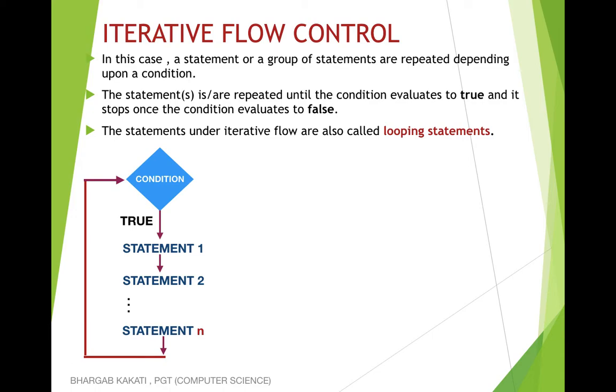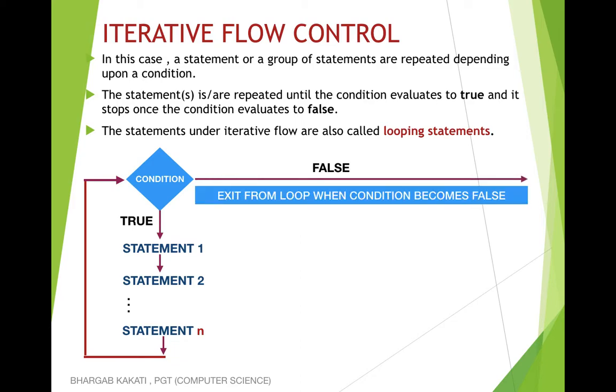Basically, this set of statements will be executed while the condition is true, and after the statements are executed, again the condition is checked. Now a time will come when the condition will become false. As the condition becomes false, what will happen? It will exit from the loop, and no longer will the statements within the loop be executed.